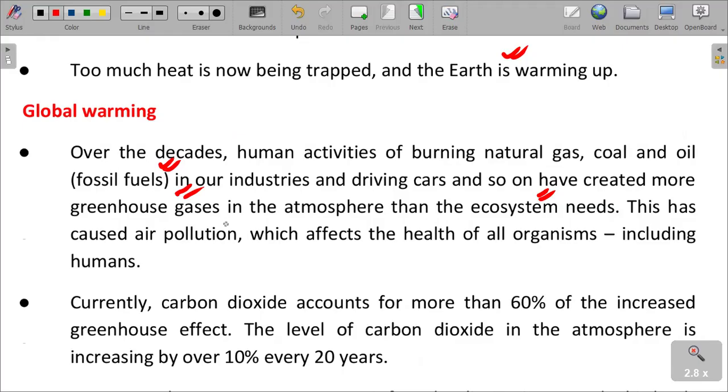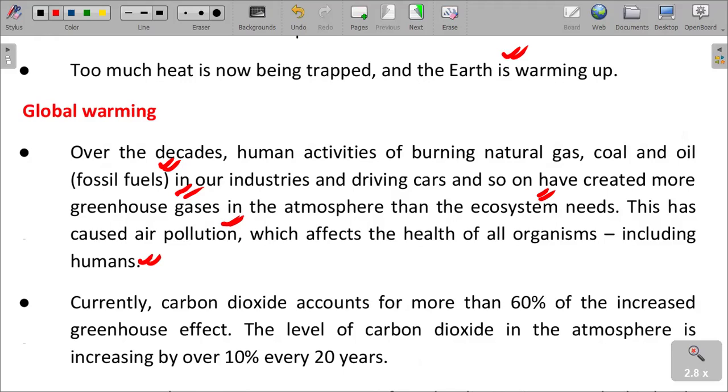This has caused air pollution. The effects of air pollution relate to global warming and affect the health of organisms, including even humans. People also suffer from pollution. We have health conditions that result from air pollution, which we need to understand.